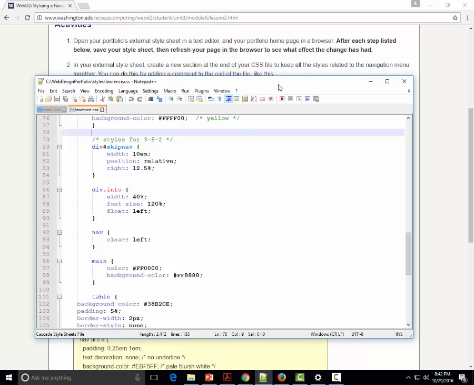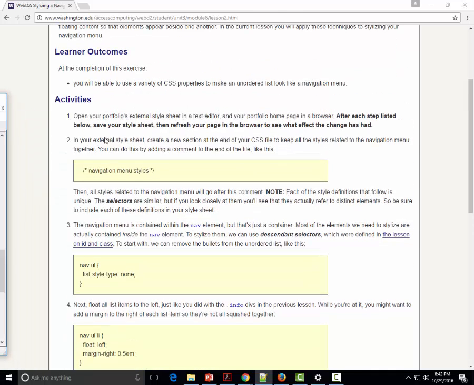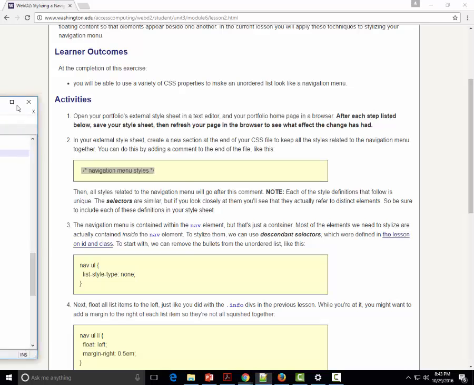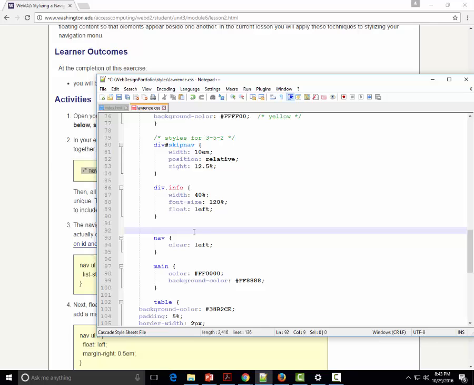Okay. So the first thing it says you do here is put a comment in our style sheet, just saying navigation menu styles. So we can copy this, Control C, and I'm just going to copy it into my CSS, into my navigation menu section. So these are all my navigation menu styles. Okay, that does nothing, that's just a comment.